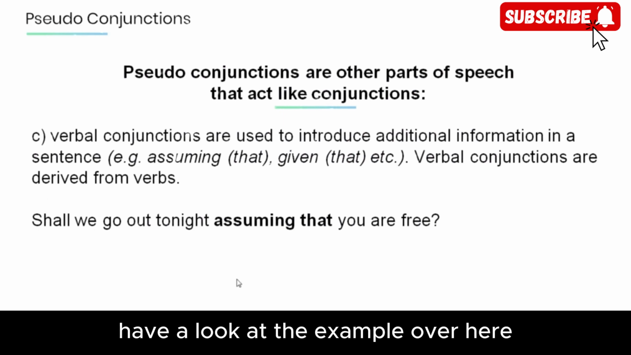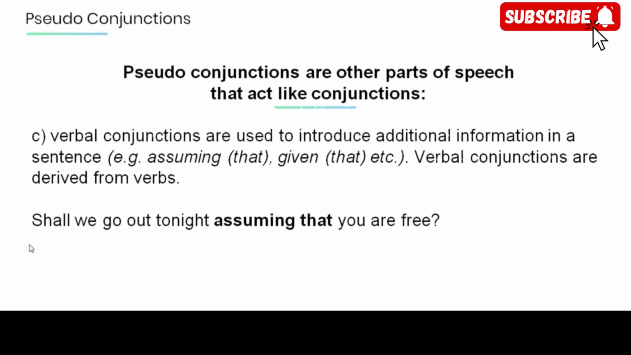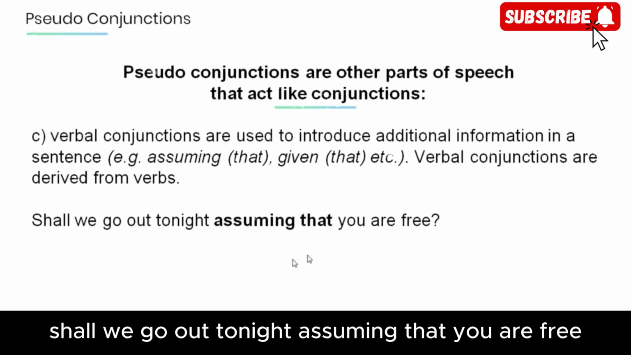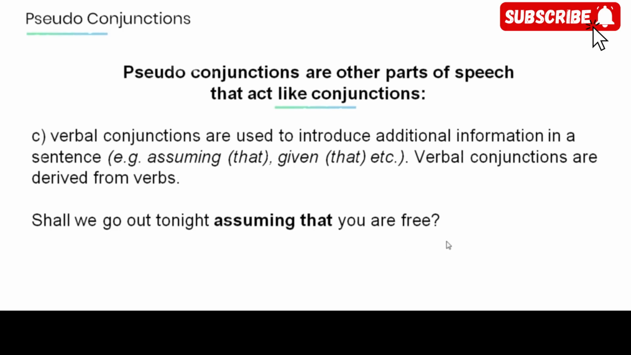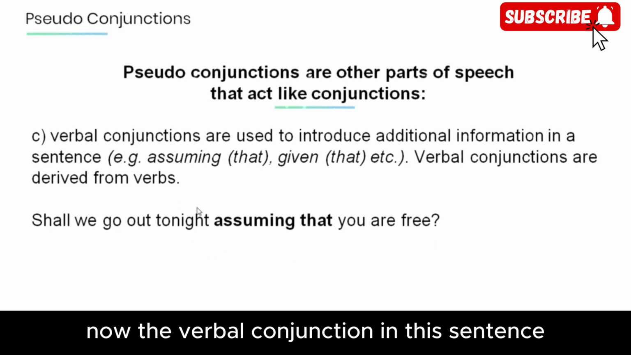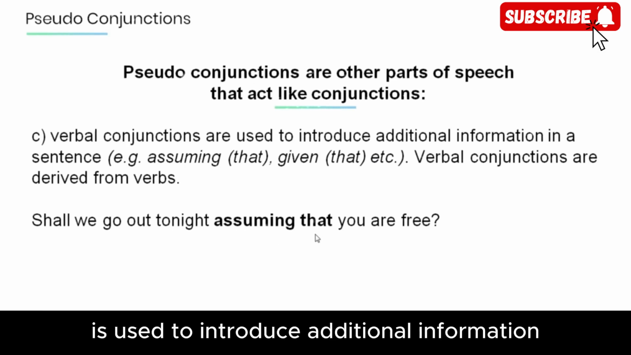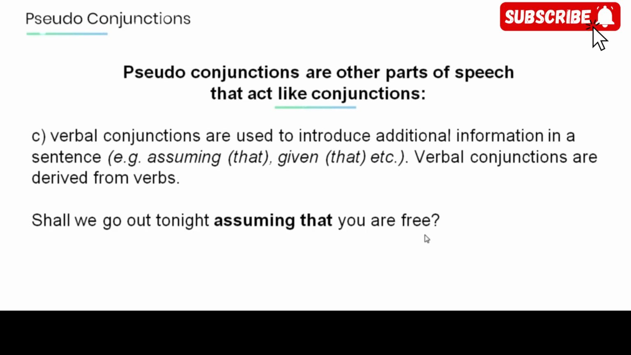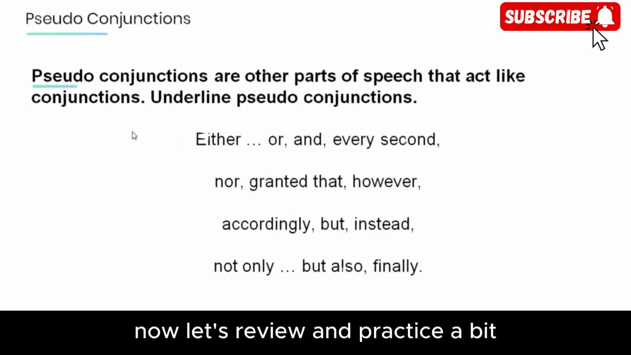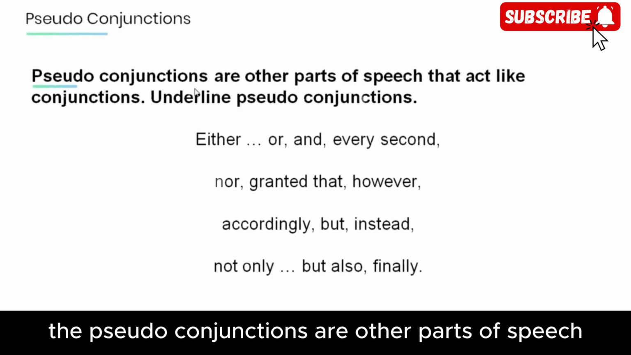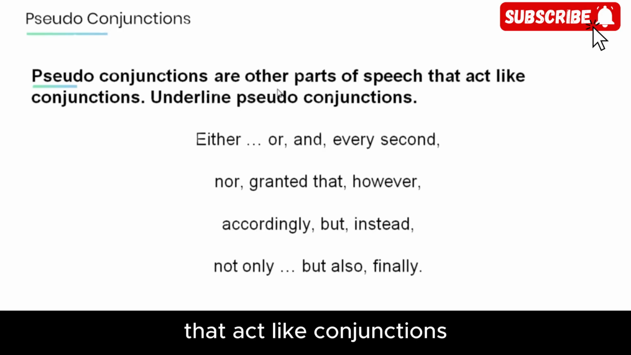Have a look at the example over here. Shall we go out tonight, assuming that you are free? Now, the verbal conjunction in this sentence, assuming that, is used to introduce additional information. You are free. Now let's review and practice a bit. Remember, the pseudo-conjunctions are other parts of speech that act like conjunctions.